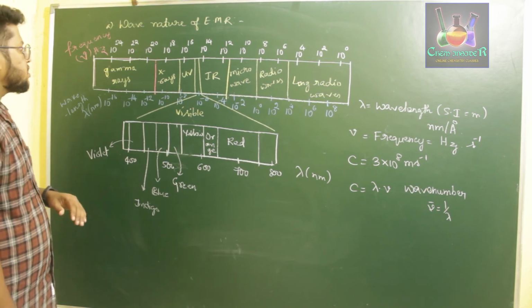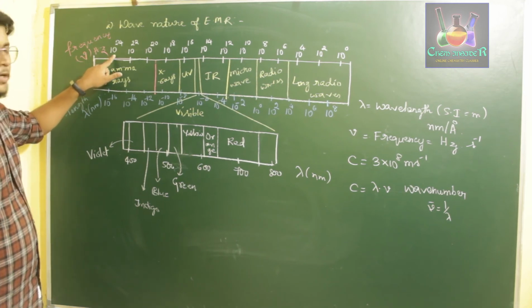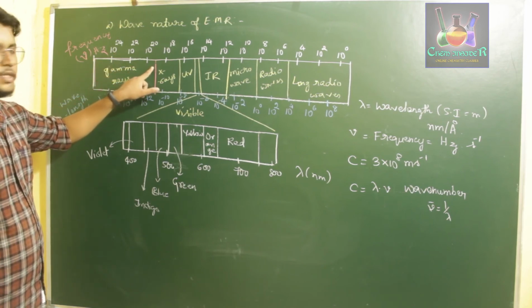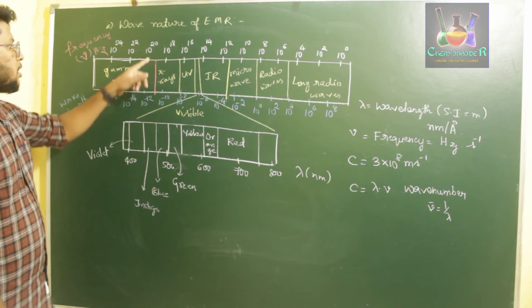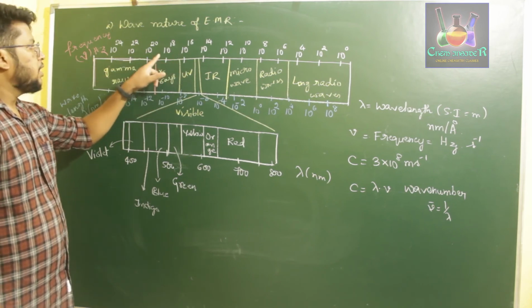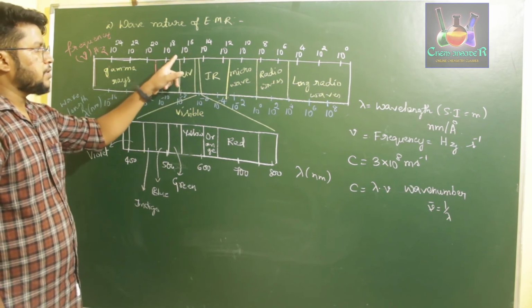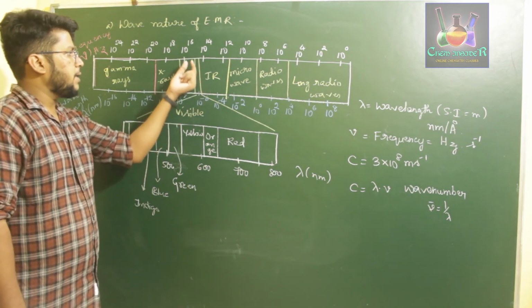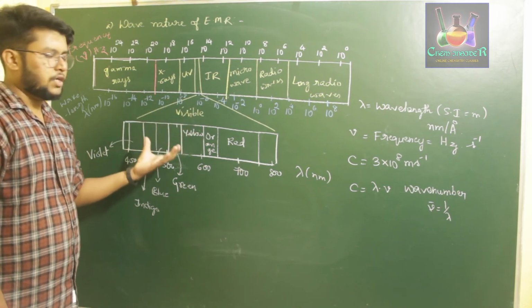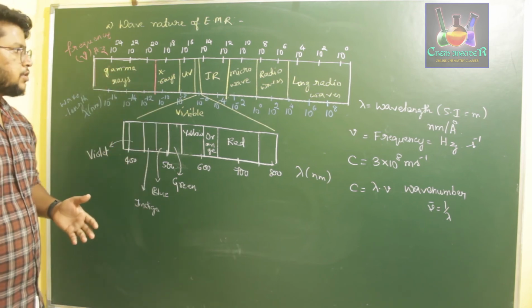So if you start with higher frequency, the highest frequency of a radiation is found for gamma rays. It ranges between 10 power 19 to 10 power 24 hertz. So the gamma ray frequency range is 10 power 19 hertz to 10 power 24, whereas for X-rays it is 10 power 17 to 10 power 19, and for UV it is 10 power 15 to 10 power 16. And in between IR and UV we have a minute range of the visible region. It is the only region which is visible to the human naked eye, and all the others require certain experimental setups in order to observe.